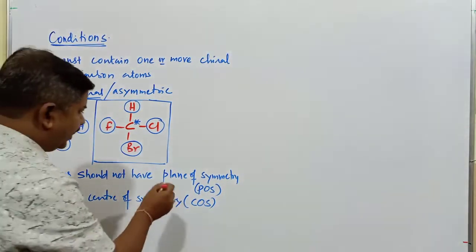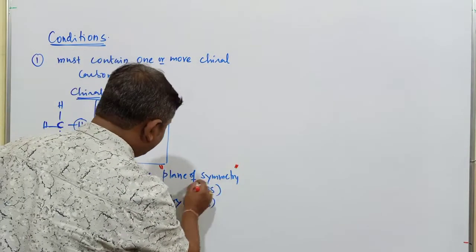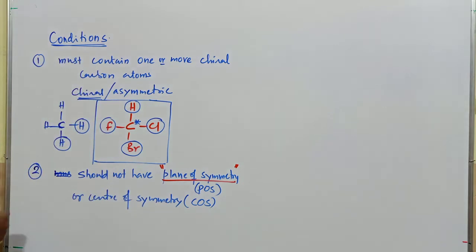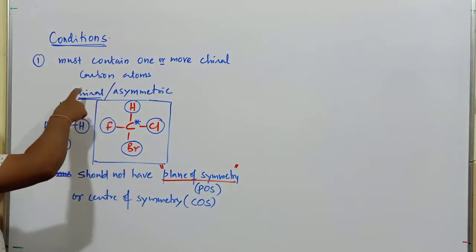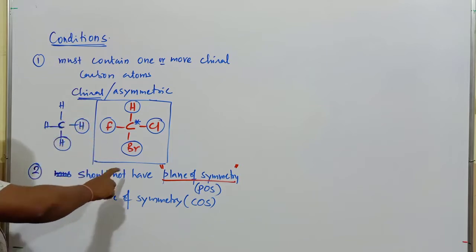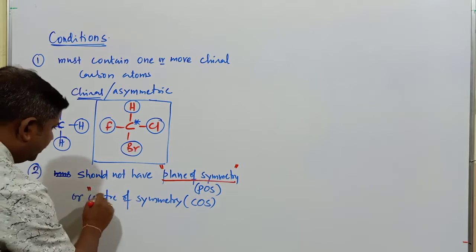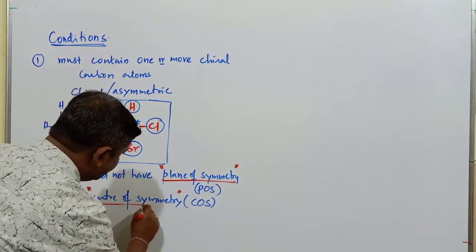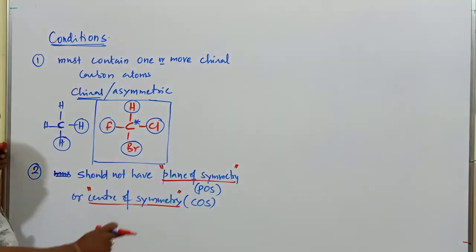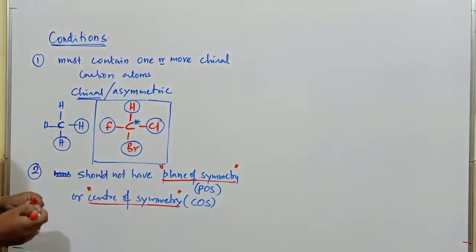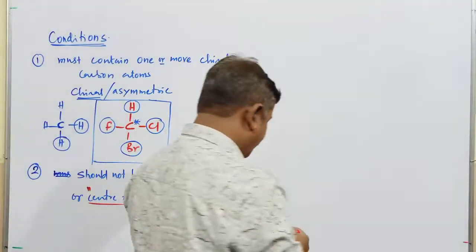Wherever organic molecules do not contain a plane of symmetry or center of symmetry, those compounds exhibit optical isomerism. So in addition to the presence of a chiral carbon atom, the molecule should not have such a plane of symmetry or center of symmetry. Wherever any compound contains a plane of symmetry or center of symmetry, that compound is said to be an optically inactive compound.